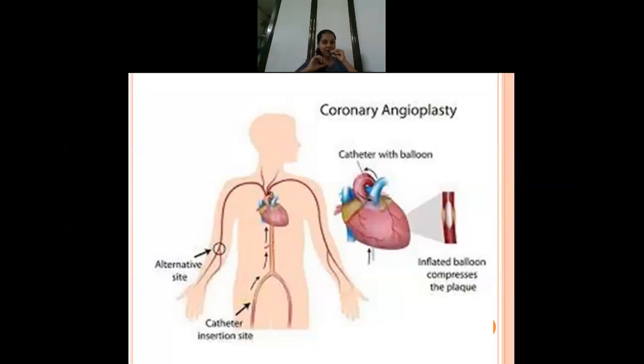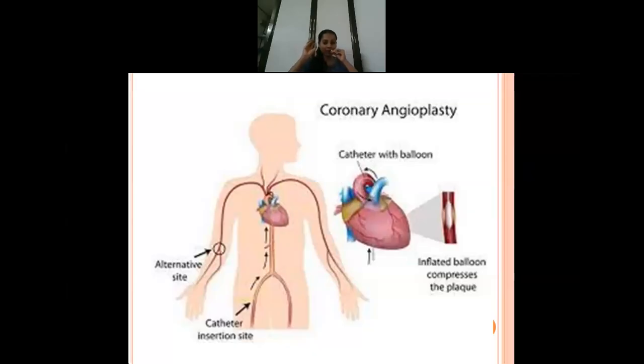Once it reaches the heart, they inject a radio-opaque dye so that you get a clear visualization of the coronary artery, to detect where the blockage is, whether in the right or the left branches of the coronary artery. Now, the procedure of coronary angioplasty or PTCA remains the same.